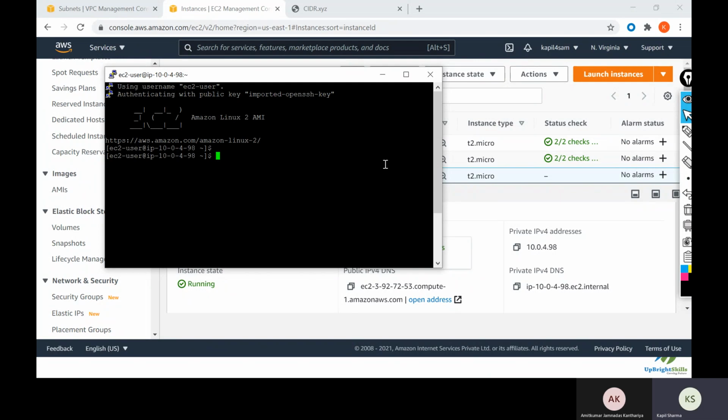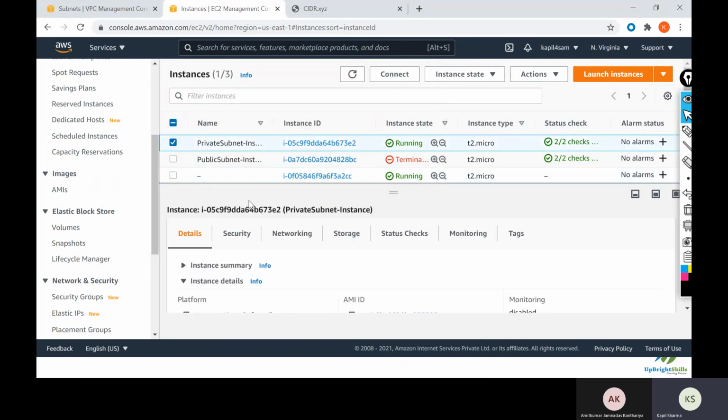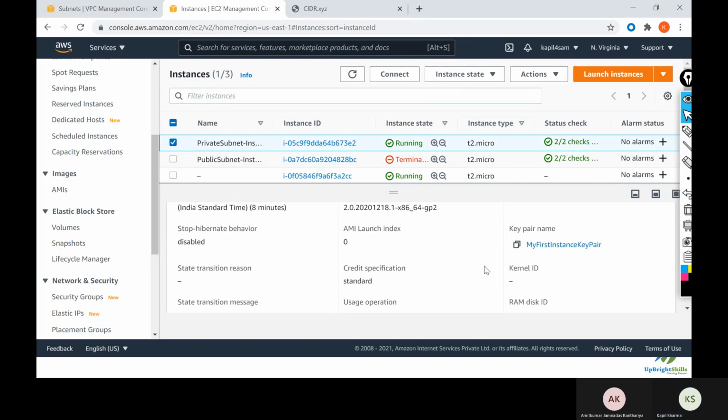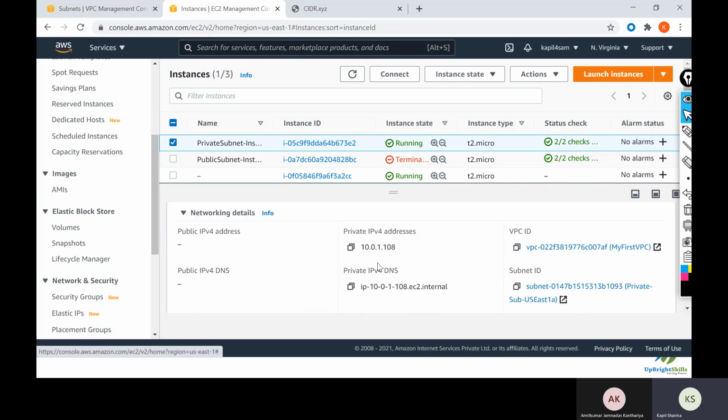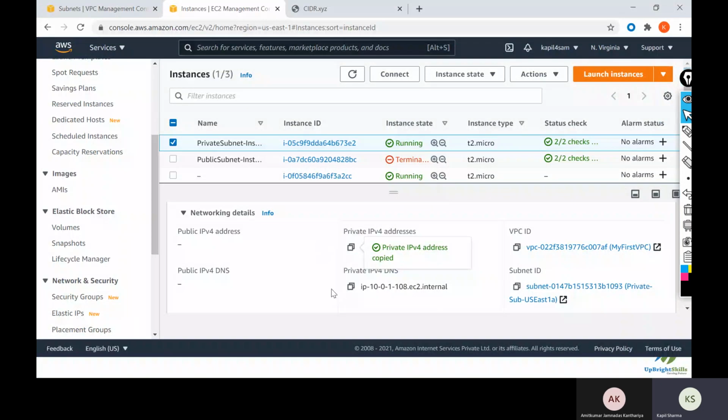Now what we need to do is access the private subnet instance. So let us check the private subnet IP address. What is the IP address of the private subnet instance? We'll check in the networking section, I think. Okay, here it is. We will copy the IP address, and let us try to ping from our public subnet instance. Here you can see I'm not able to ping it. Let me try to access it using SSH, but first of all let me copy the PPK file.